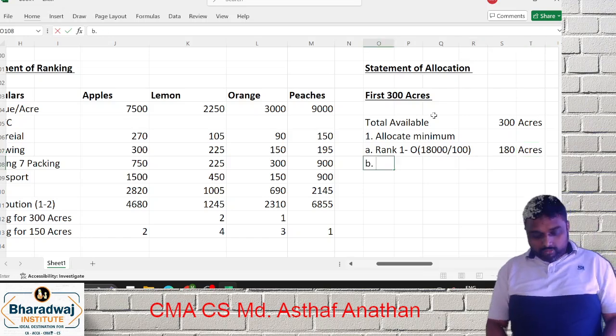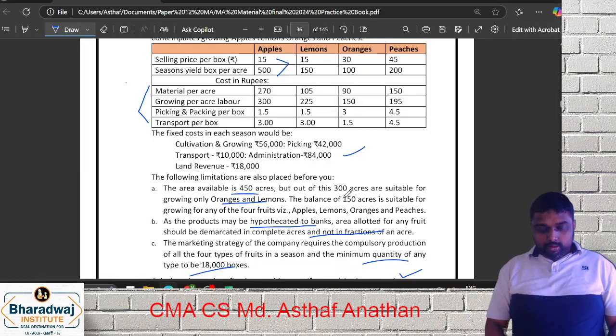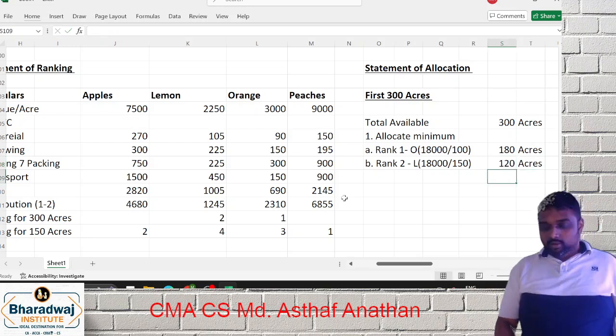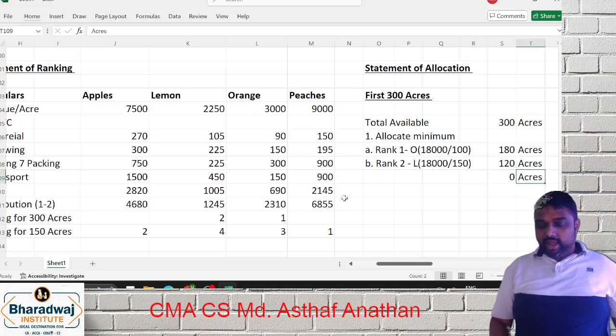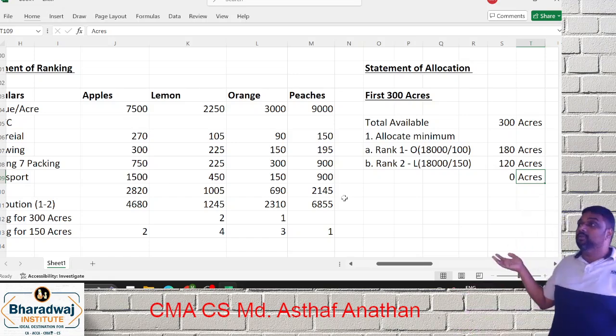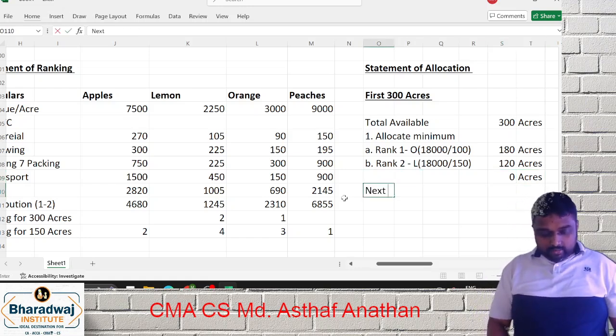Next you go for rank 2, which is lemon. Again 18,000 by 150, 120 acres. So coincidentally there is no balance. If there is any balance, it will be given to rank 1. Suppose it is not sufficient, then the next land is available for all the 4 to take.